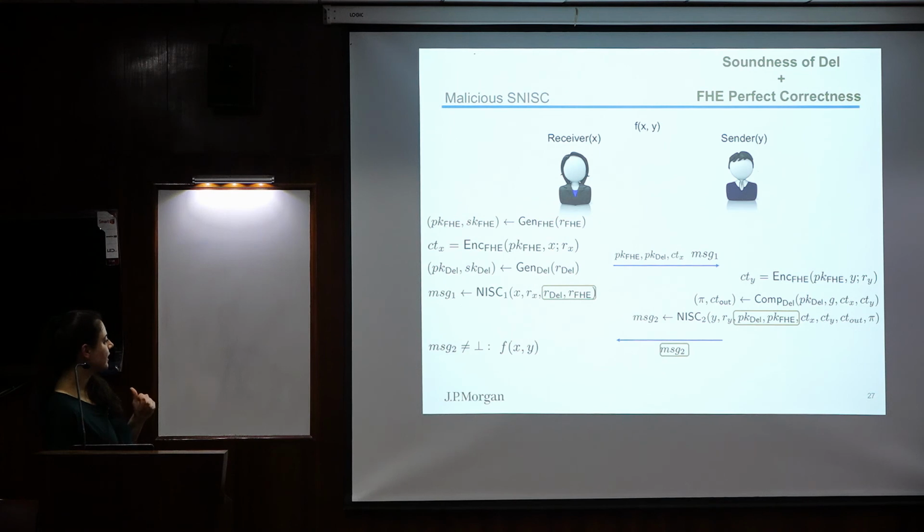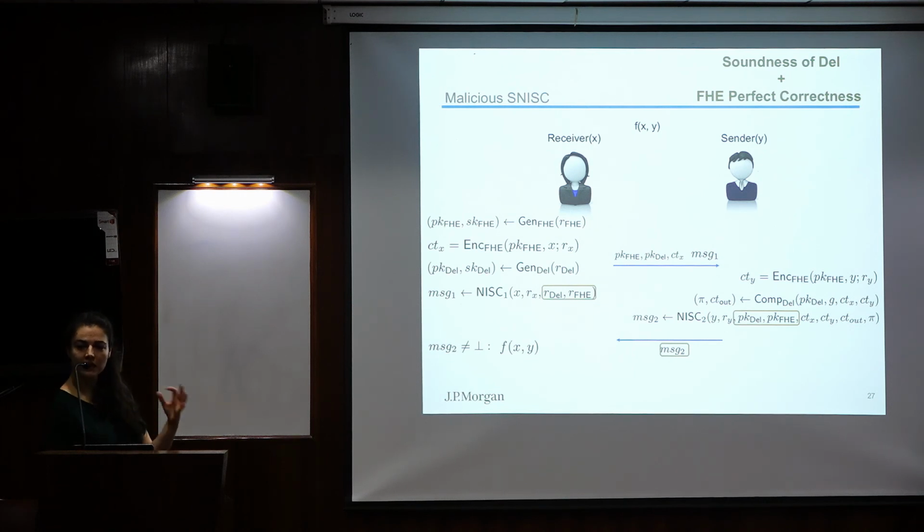Moreover, another thing I have to do: when we are actually decrypting from the inner protocol, if the proof is accepting, then I don't really need my inner protocol to decrypt, if I have soundness of the delegation scheme. So I will not have to do that. So I can have a hybrid functionality for the inner non-interactive protocol where I don't need to check the correctness of the ciphertext and the public keys, and at the same time I also don't need to decrypt.